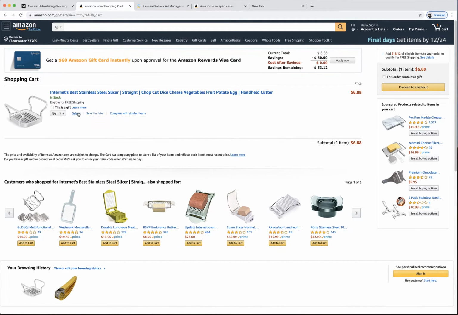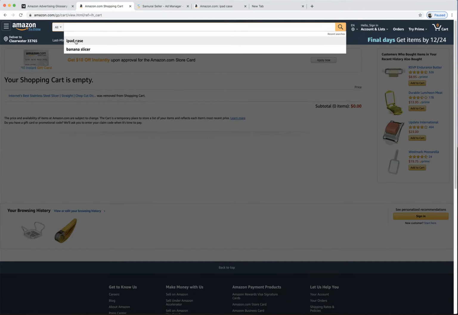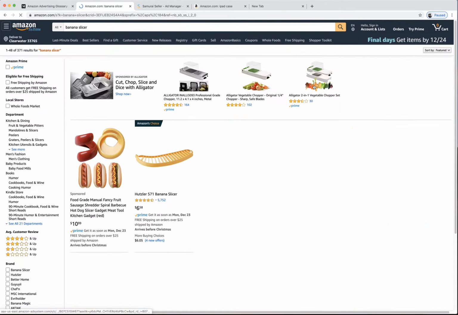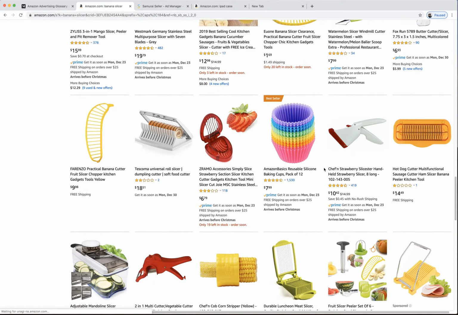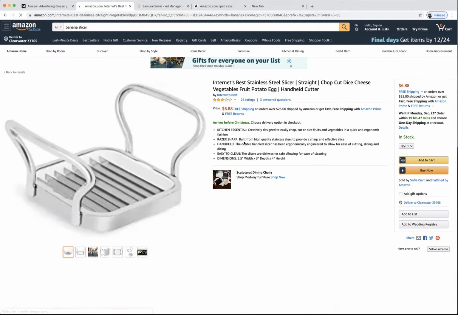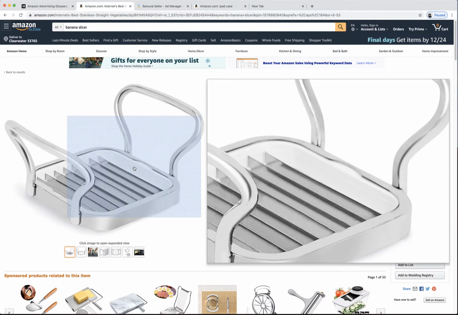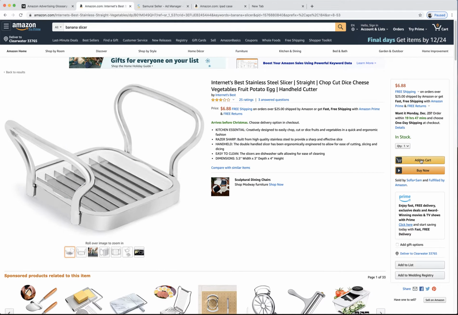Or let's say even take it out of my cart. Doesn't matter. But then I go, oh, wasn't I buying that thing? Then I go back to whatever item that was. Was it banana slicer? On page 2 maybe. But let's just say theoretically going back to the same product. Now I went back to the same product, and now I buy it. The first time I clicked on a sponsored ad and the second time I didn't, well, it doesn't matter. If you buy this product within 7 days, it's going to show up in Seller Central.